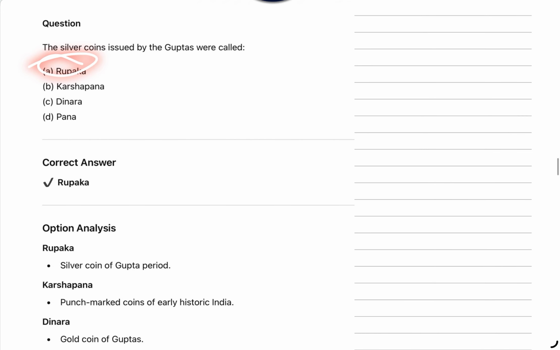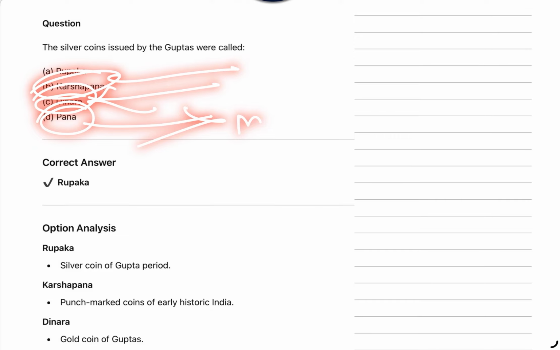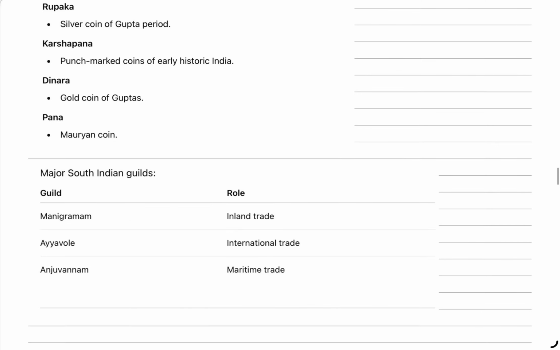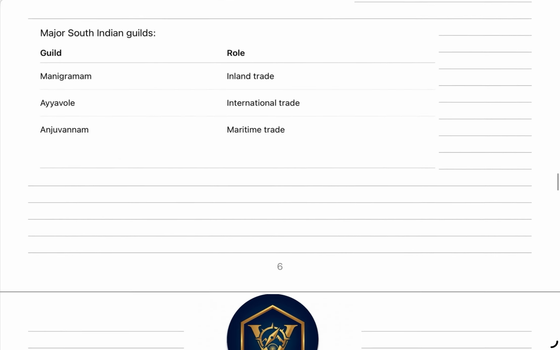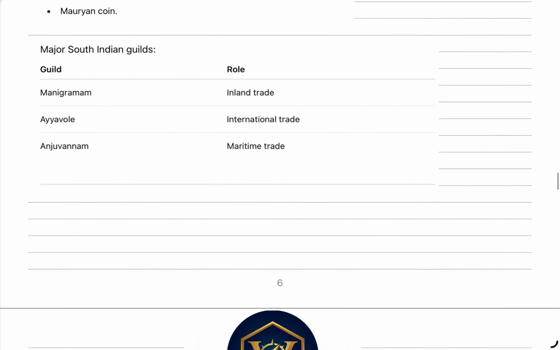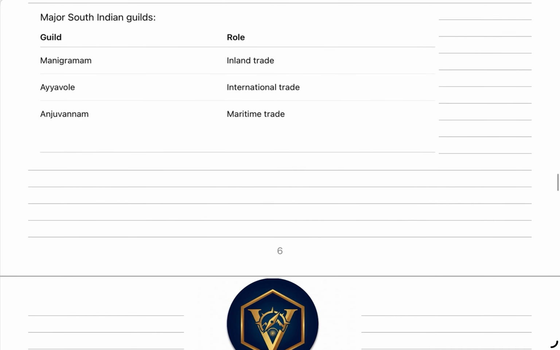Now Rupaka is the Gupta period silver coin. Dinara is the Gupta period gold coin. These are the coins. Pana are the coins of the Mauryan period, and Karshapana are the punch marked coins of historic India. Okay. Now the next question is